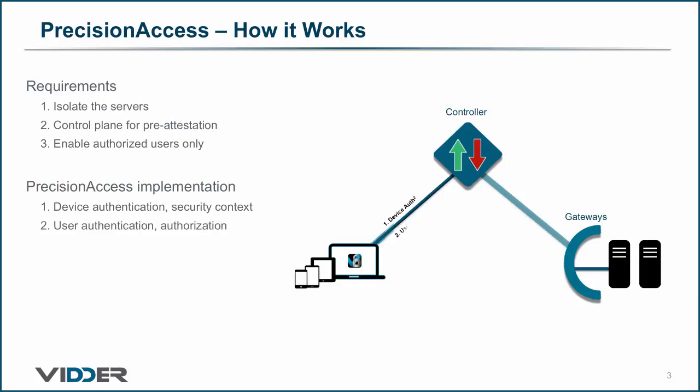Next, the user logs into the controller, and the applications he or she is authorized to access are obtained. And finally, the controller sets up dynamic connections from the client to the gateways, and from the gateways to the protected applications. Precision Access is a total rethinking of how clients connect to servers, one that defeats server exploitation, credential theft, connection hijacking, and compromised clients.